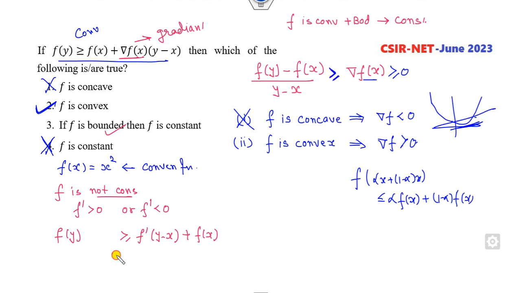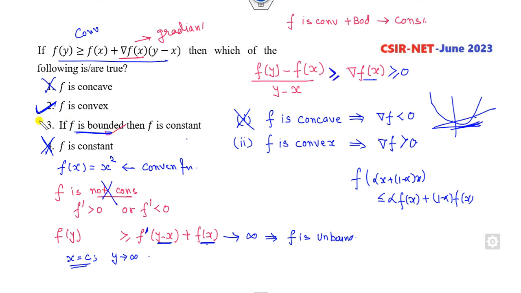Now you can simply say as y approaches infinity, this is greater than 0, and I can simply take x as c, an arbitrary fixed value, so this goes to infinity. What is the meaning of that? f of y goes to infinity. So f is unbounded, but f is bounded, so this assumption is a contradiction.